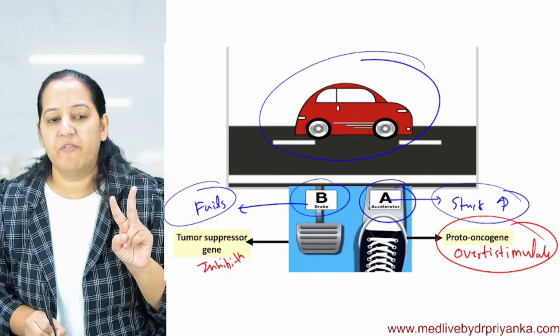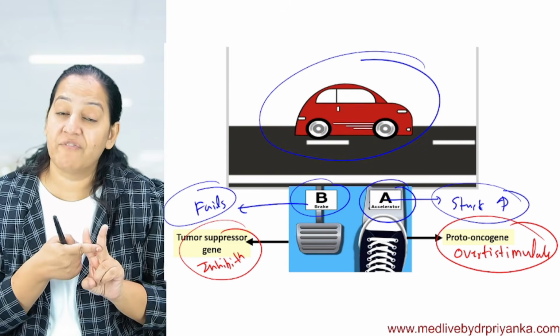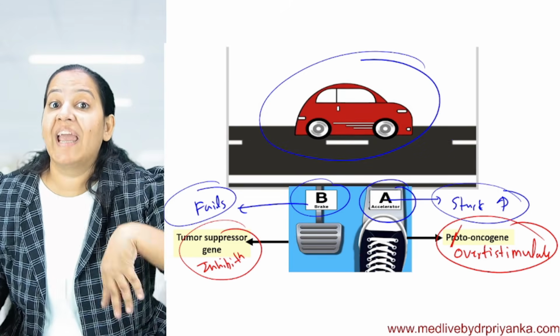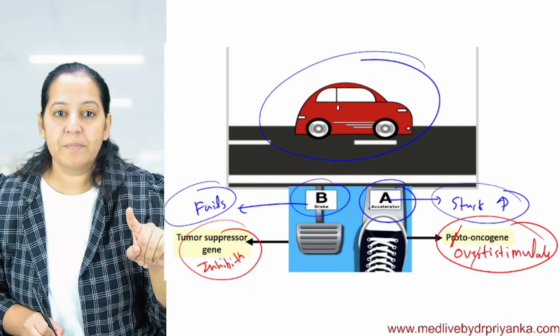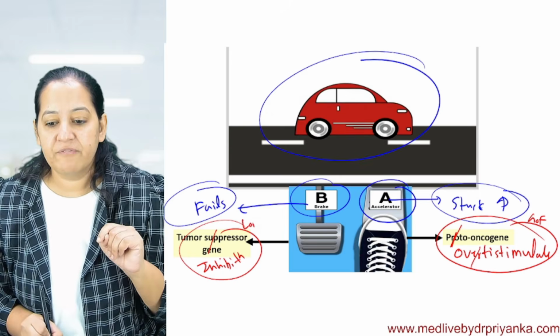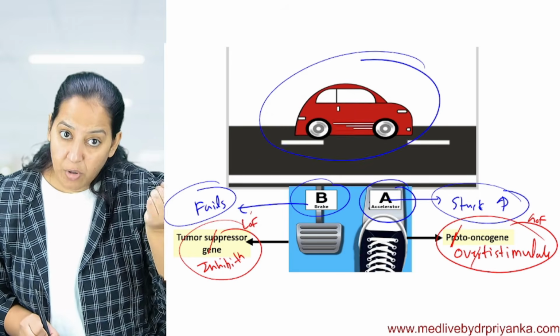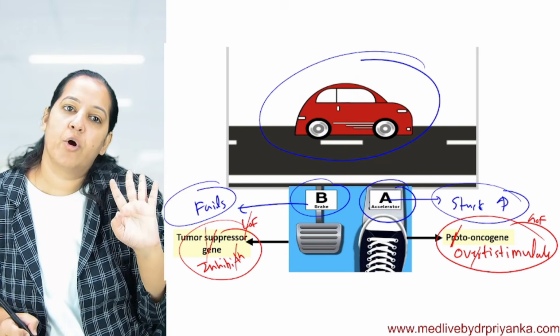You know, there are two types of mutation you may have studied in your childhood: gain of function mutation and loss of function mutation. So in proto-oncogene, gain of function mutation is taking place, they got overstimulated after mutation. And in tumor suppressor gene, there is loss of function. So here gain of function mutation is taking place. Here loss of function mutation is taking place. So here, with loss of function mutation, the tumor suppressor genes stop functioning and they got inhibited.